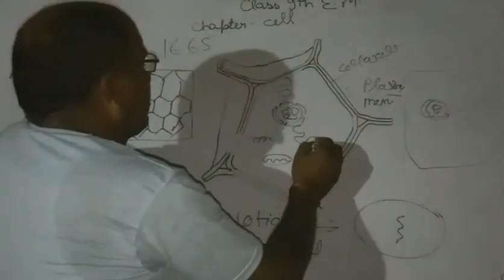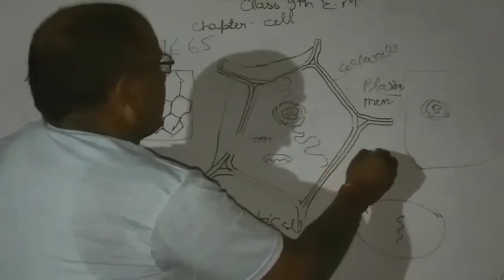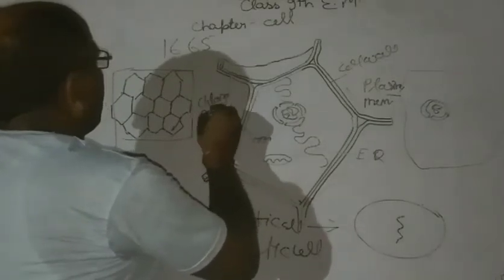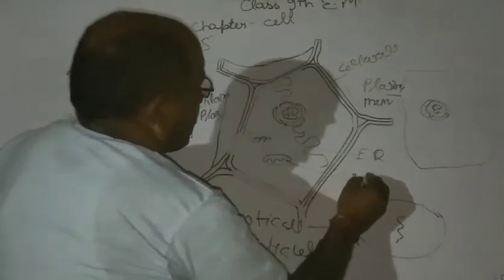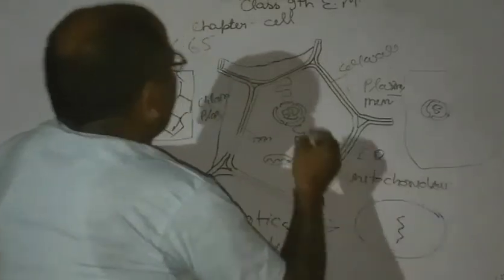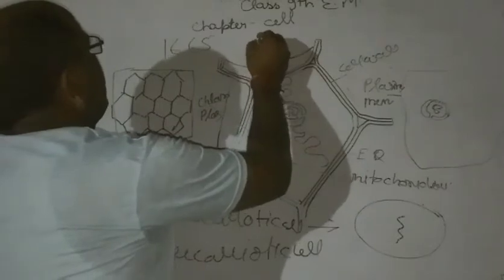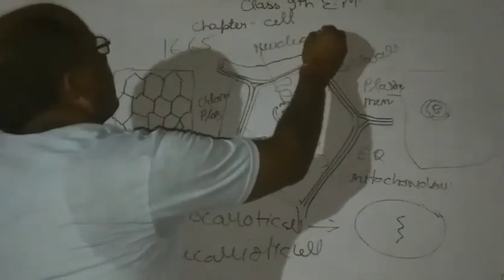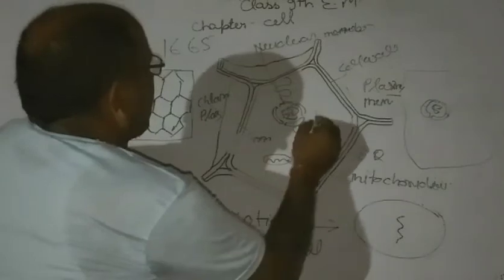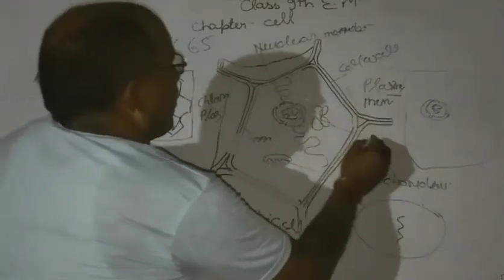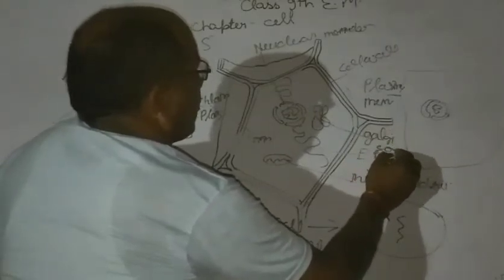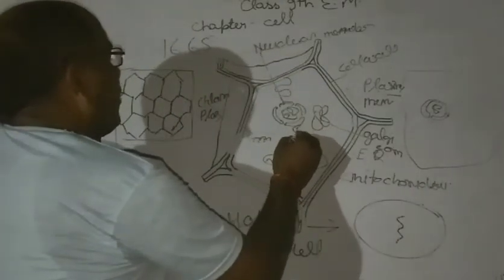Then endoplasmic reticulum, ER, chloroplast, mitochondria, cell membrane, nuclear membrane, Golgi complex.